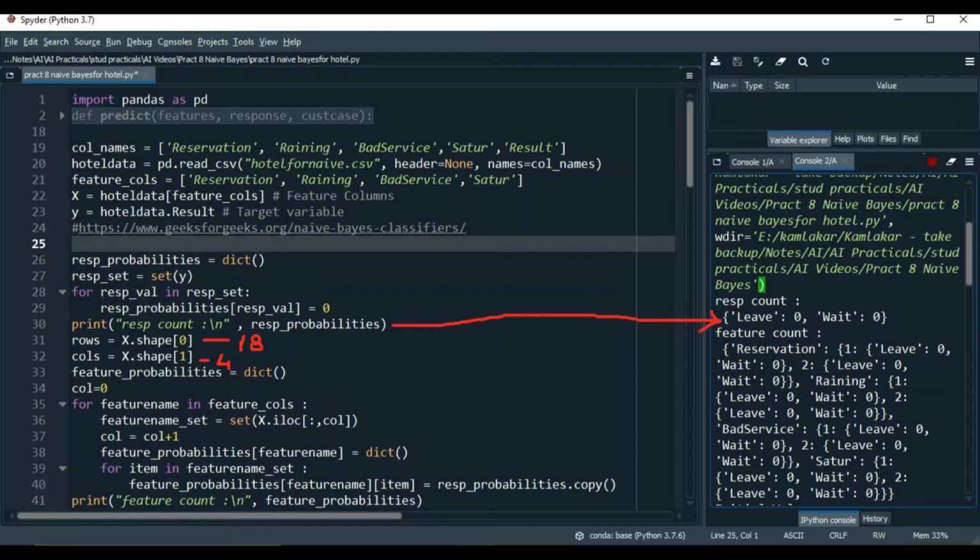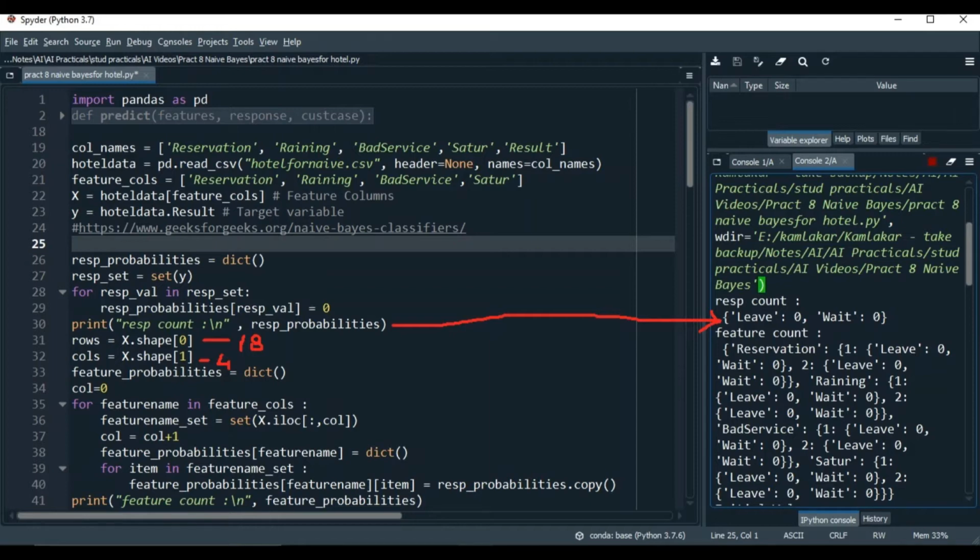Okay, what I did with the response or Y column, I have to do the same for X. X also needs to be converted into a dictionary, but this dictionary will be slightly complex. What I did with the Y or response column, I have to do the same for each feature column, but the names and the number of feature columns can be anything. So first, I need to create a dictionary with each feature column name as a key. Each column has some set of unique values. These also should be represented using a dictionary.